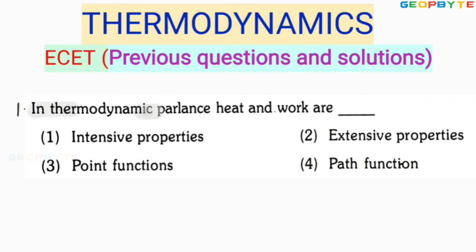In thermodynamics parlance, heat and work. Here parlance means terminology. In the thermodynamics terminology, heat and work are, dear friends, heat and work are coming under path function quantities. Therefore, the fourth option is absolutely correct.